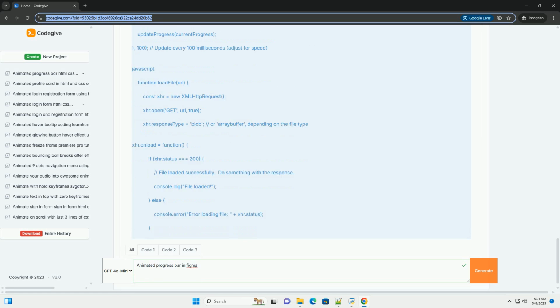Set a background color for the frame, for example a light gray, F0F0F0. This represents the container of the progress bar. Make sure clip content is checked.